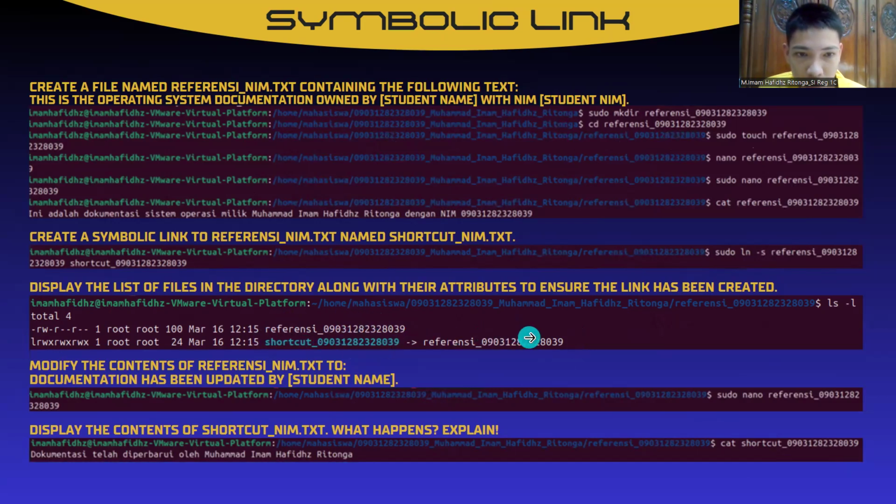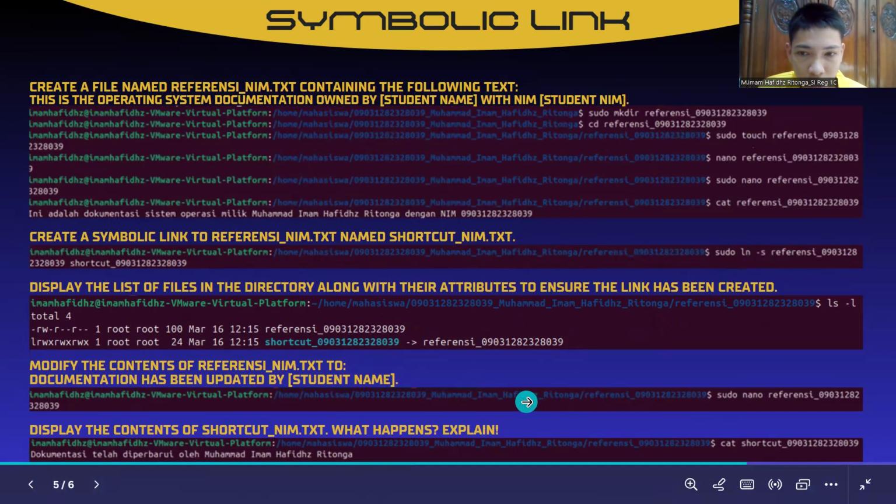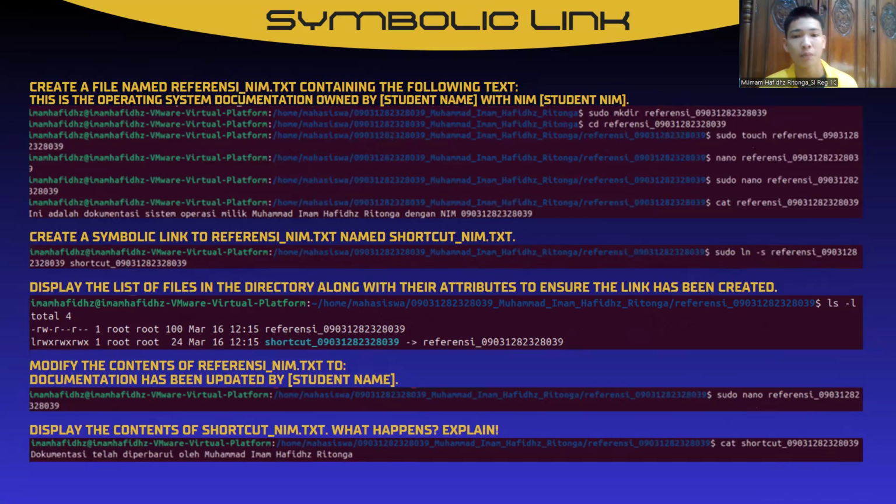Here's the information of the symbolic link, and then modify the contents of reference_name.txt to "documentation has been updated by student name". So here's the code sudo nano referency_name, and then display the content of shortcut_name.txt. And what happens?